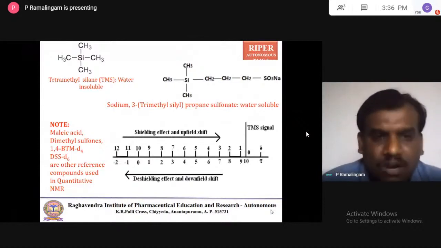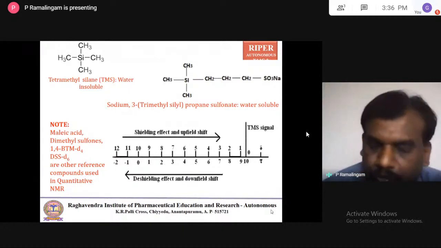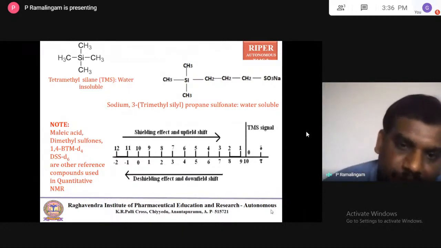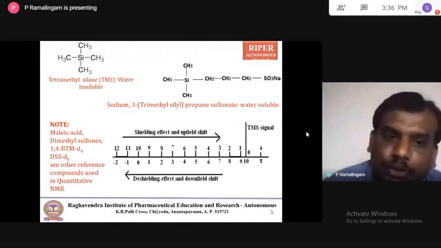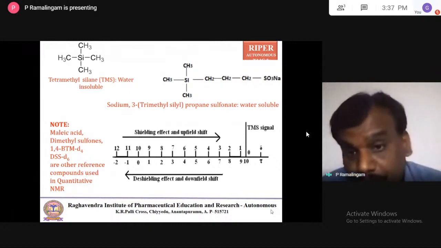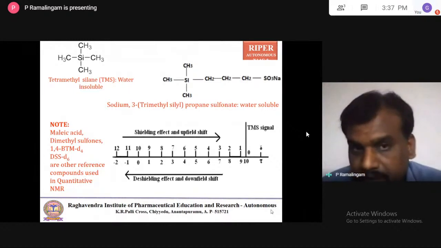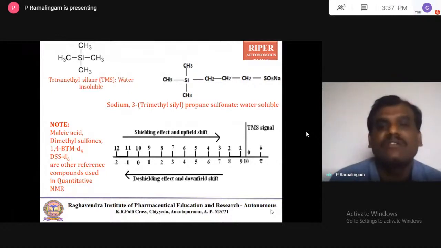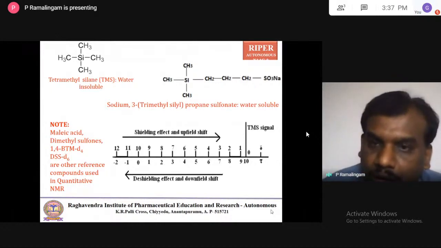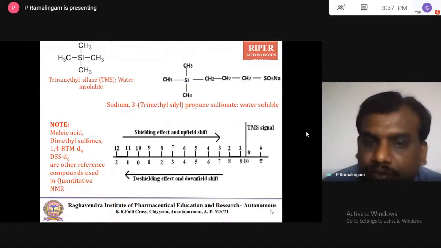We don't use water as a solvent. We use deuterated solvents in NMR. Any solvent we use in NMR spectroscopy is not a proton-containing solvent; it is free from protons. They are called deuterated solvents. There is one more agent, an internal or reference standard that can be used in NMR spectroscopy, called sodium 3-trimethylsilyl propane sulfonate, and this is a water soluble compound. It's more conveniently used for NMR spectroscopy if you conduct your experiment in water.